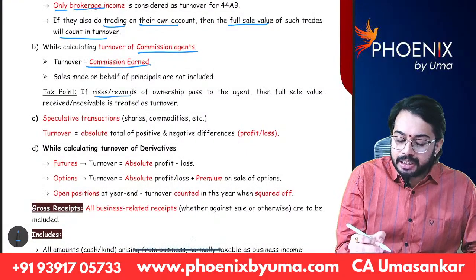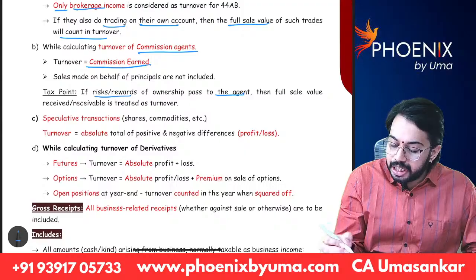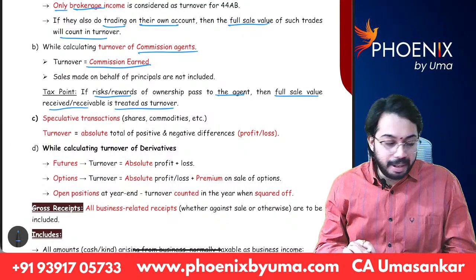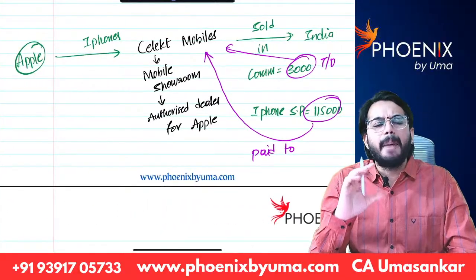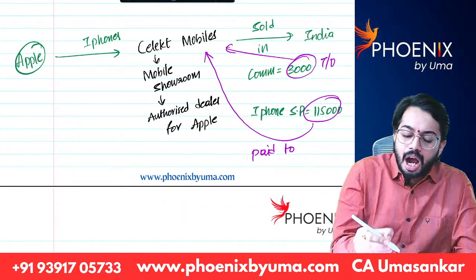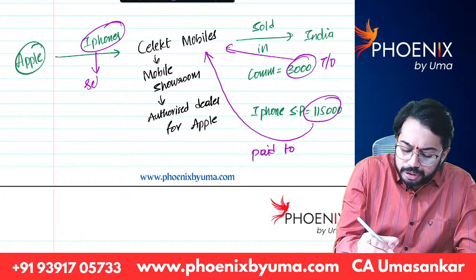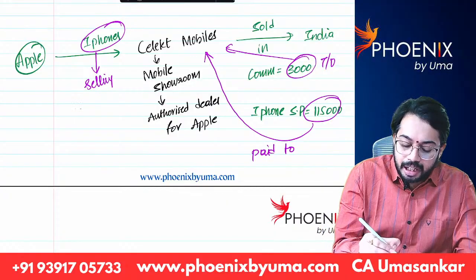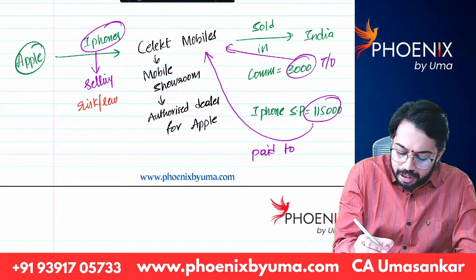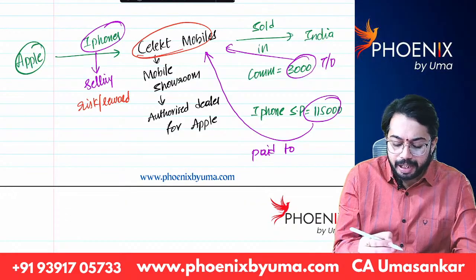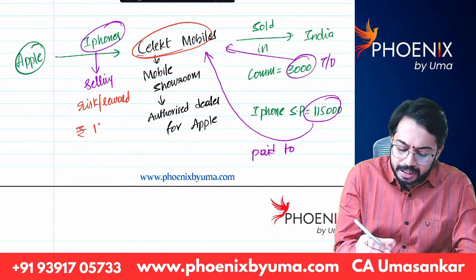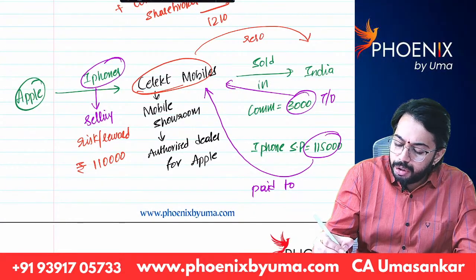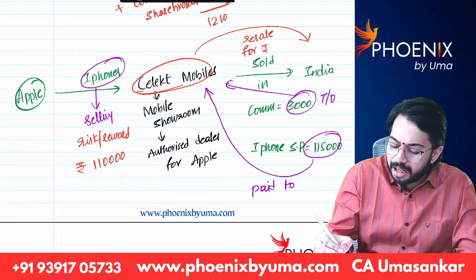If risks or rewards of ownership pass to the agent, then the full sale value received or receivable is treated as turnover. What do you mean by this? Let's say Apple tells Select Mobiles, I am selling iPhones to you. That means whenever Apple sells iPhones, risk and reward is also transferred to Select Mobiles. Apple is selling for 1,10,000 rupees and Select Mobiles is reselling for 1,15,000 rupees.